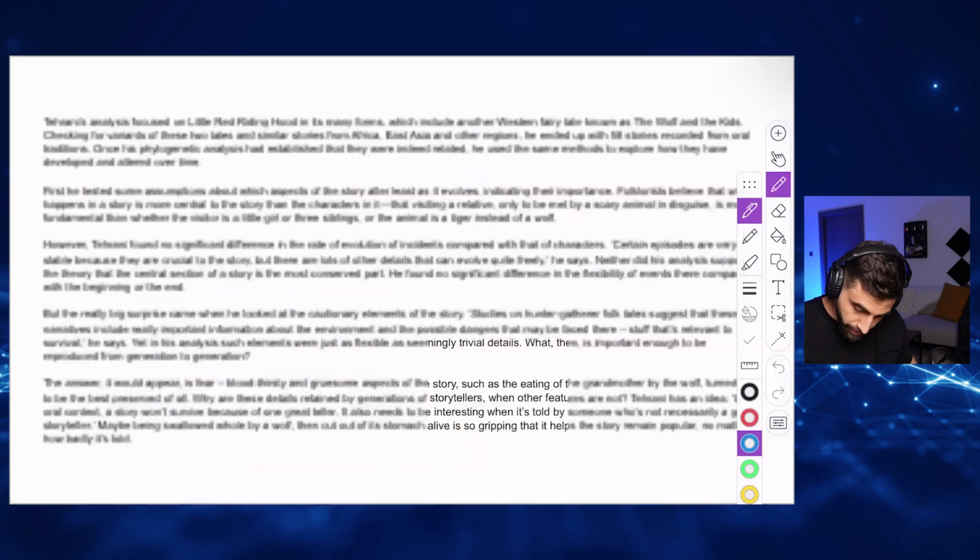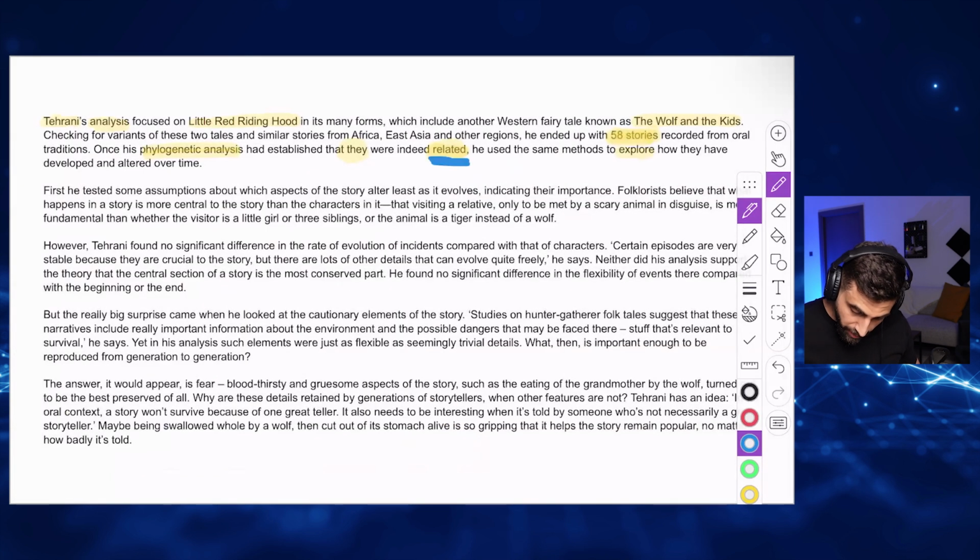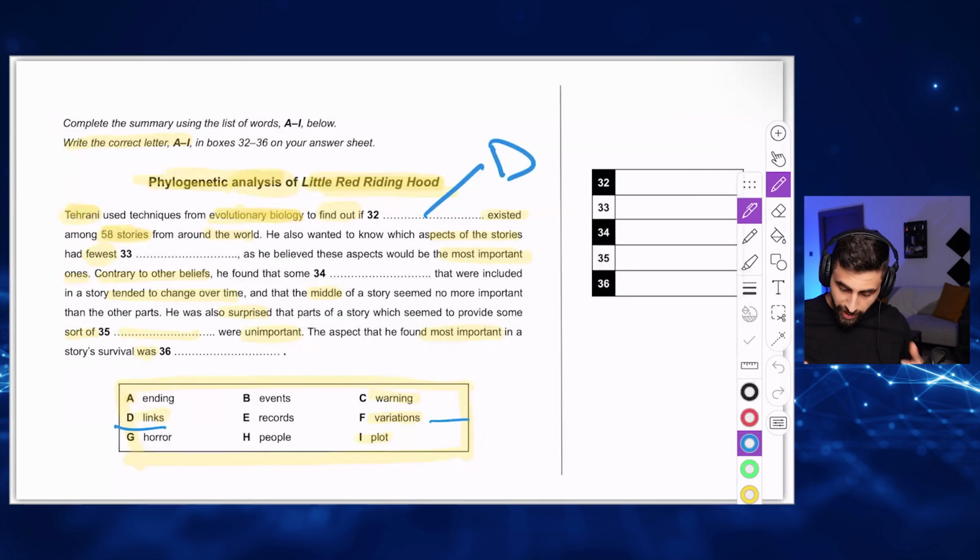Why? Because here, if they are related, this means they have links. Okay? But I would write in the exam D, F, but I would say more likely it's D. But I would write F as well in the exam. Okay? Now let's keep going.